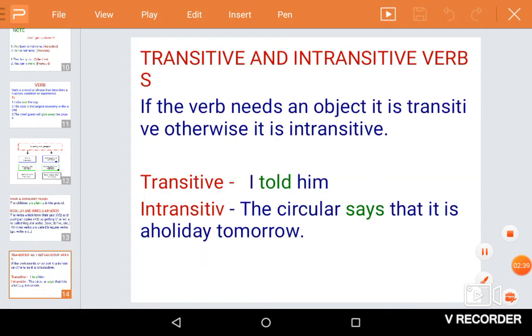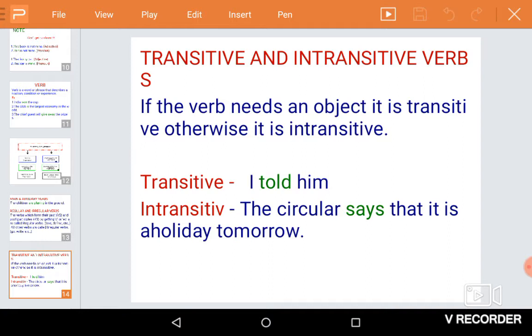Next, transitive and intransitive verbs. A transitive verb needs an object, whereas an intransitive verb does not need an object. Tell is a transitive verb, say is an intransitive verb. When you use the verb tell, you have to mention the object. When you use the verb say, the object is not necessary.